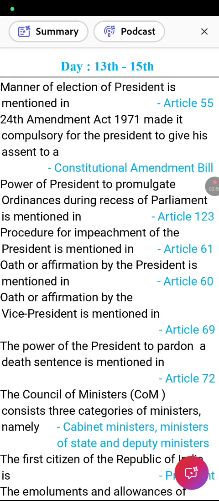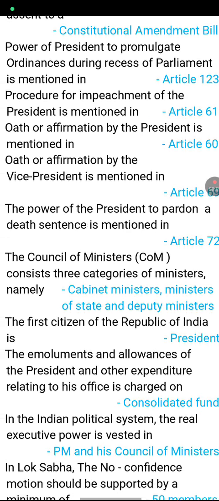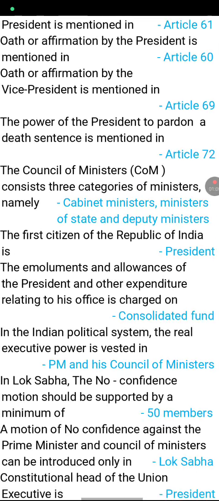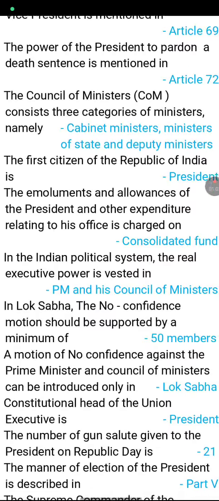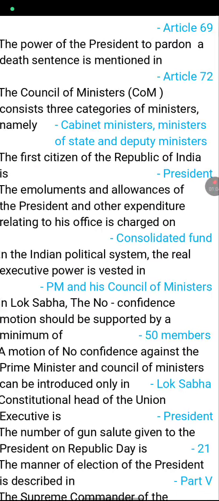The Council of Ministers consists of three categories of ministers: Cabinet Minister, Ministers of State and Deputy Minister. The first citizen of the Republic of India is the President. The emoluments, allowances of the President and other expenditure relating to his office are charged on the Consolidated Fund.